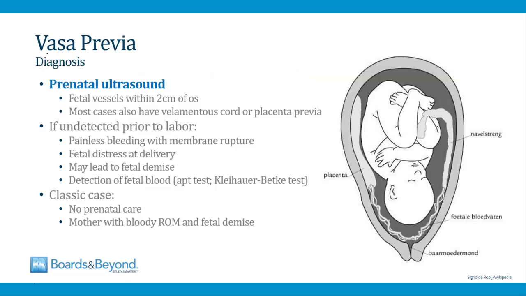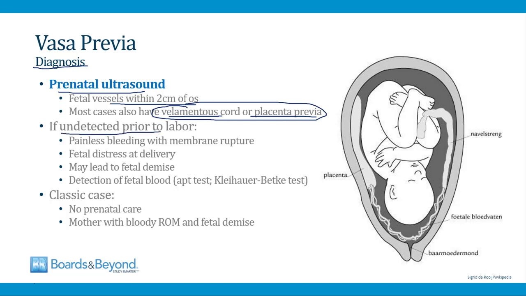In modern practice, vasa previa is usually diagnosed by a prenatal ultrasound. Prenatal ultrasound can easily identify where the fetal vessels are, and if they're within 2 centimeters of the cervical os, that meets criteria for a vasa previa. Most cases of vasa previa also have a velamentous cord or a placenta previa, and these things can also be seen on ultrasound.